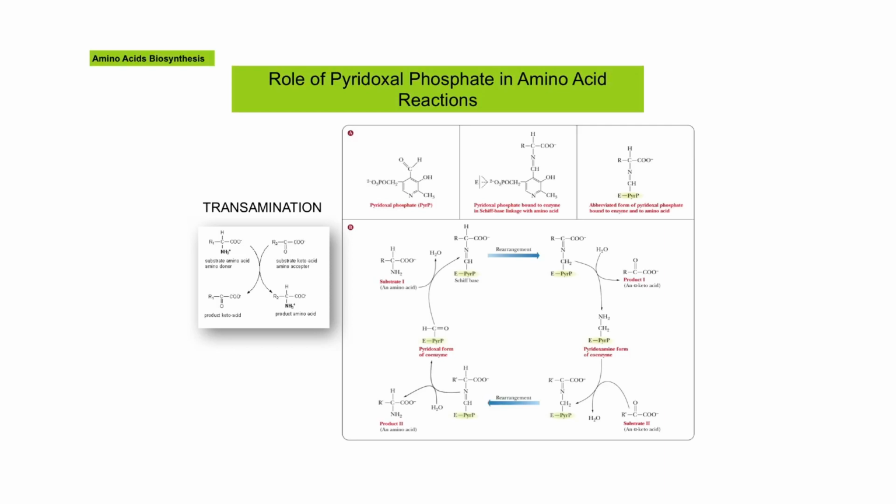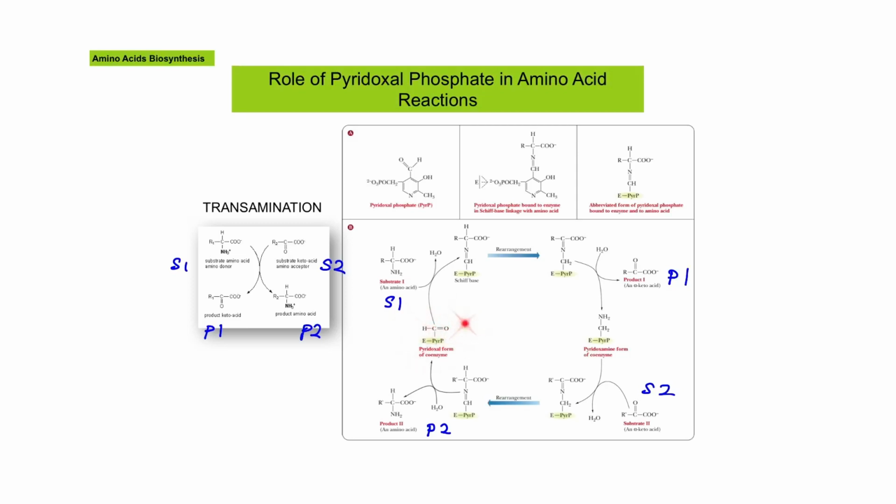Transaminations involve one amino acid and one keto acid as substrates, this one as S1, S2, as well as one amino acid and one keto acid as the products, here P1, P2. The pyridoxal phosphate is bound to the enzyme that catalyzes amino acid biosynthesis and forms a coenzyme, this one.